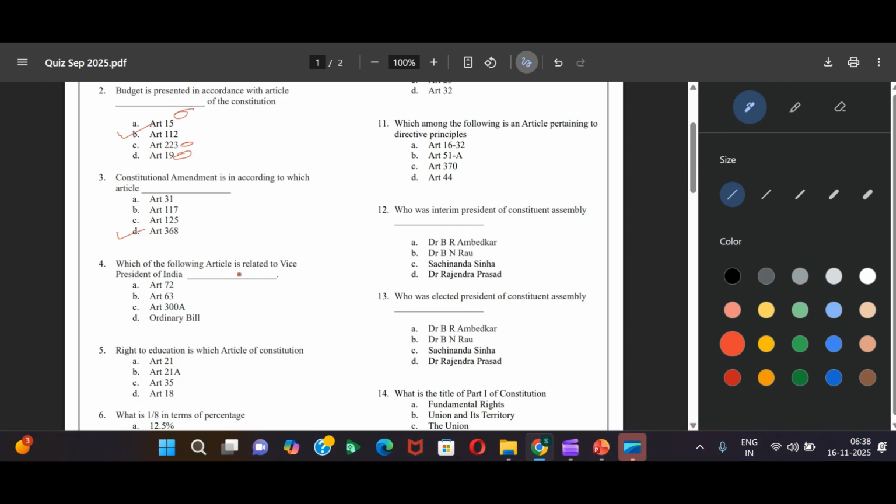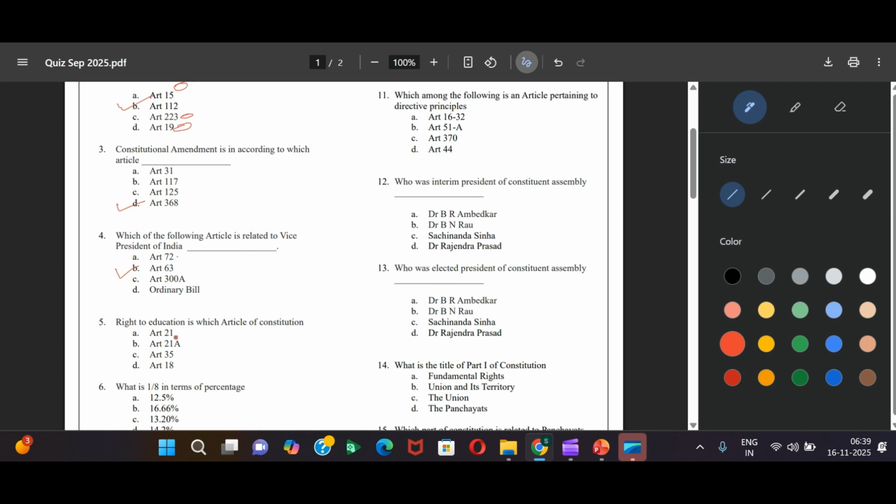Which of the following articles is related to the Vice President of India? Article 63. 72 is about pardon. Ordinary bill, no, it is in no way related to the Vice President. 300A, obviously not related to the Union, so might not be, in all possibility, right? That's how you should look at it.